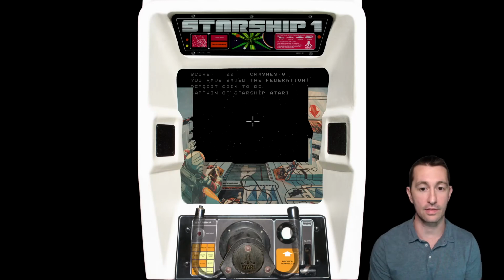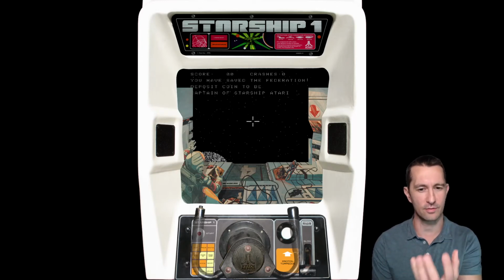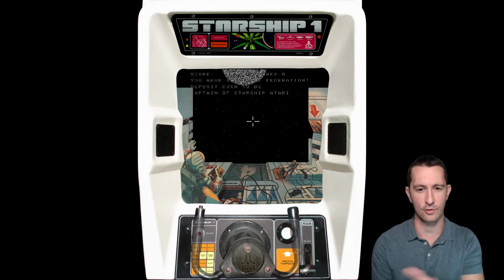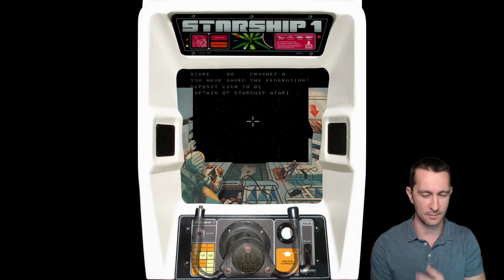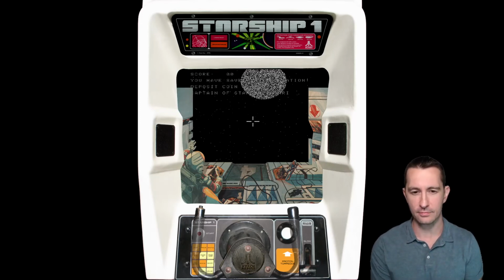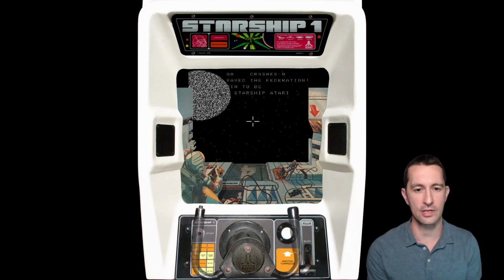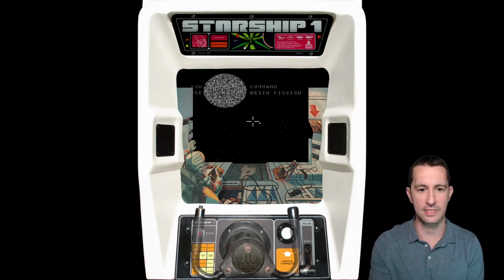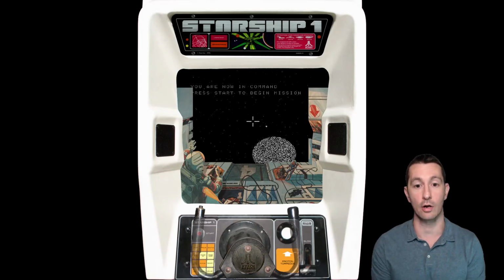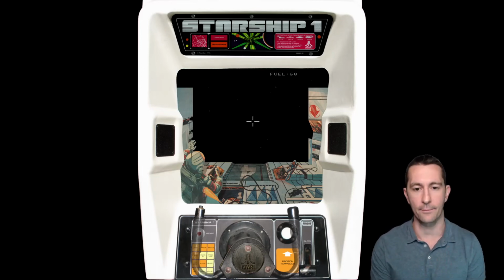Okay, so this is the attract mode. It looks like it's just flying us through. I don't know what they're trying to do with the static things. It looks like just TV static circles are coming at us. Maybe that's asteroids. We have to use our imagination in 1977 sometimes. All right, so let's put a coin in. There's our 25 cents. You are now in command. Press start to begin mission. All right, I'm ready. I push start.